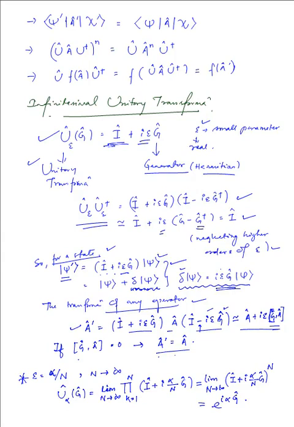So here G is the generator of the finite transformation and alpha is its parameter.